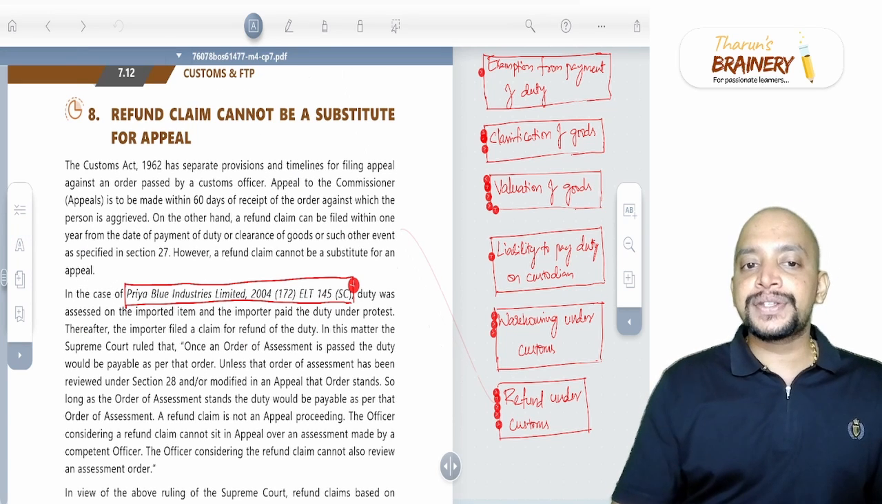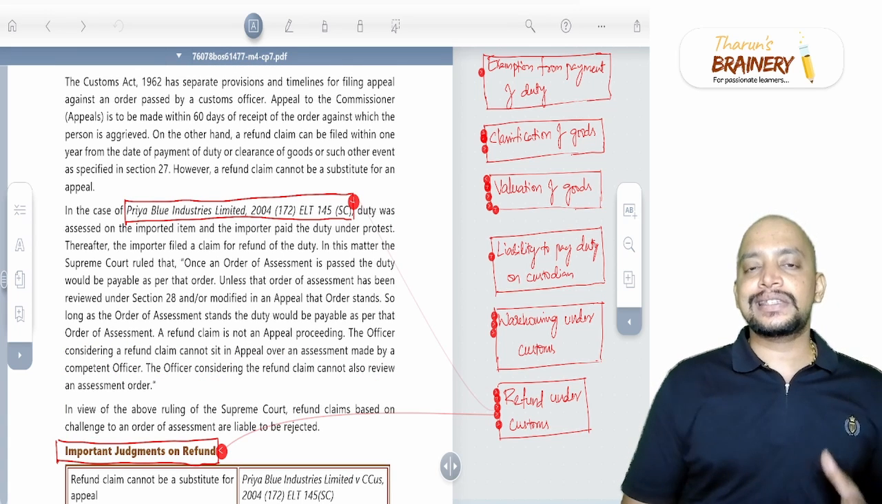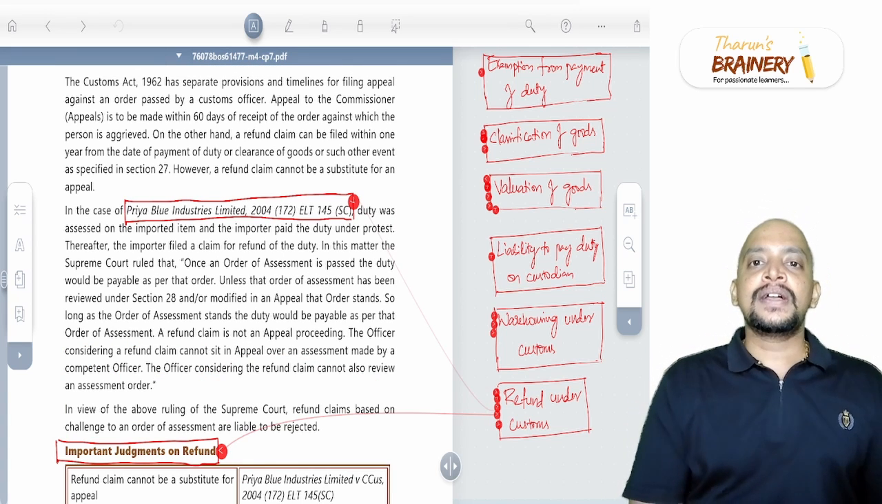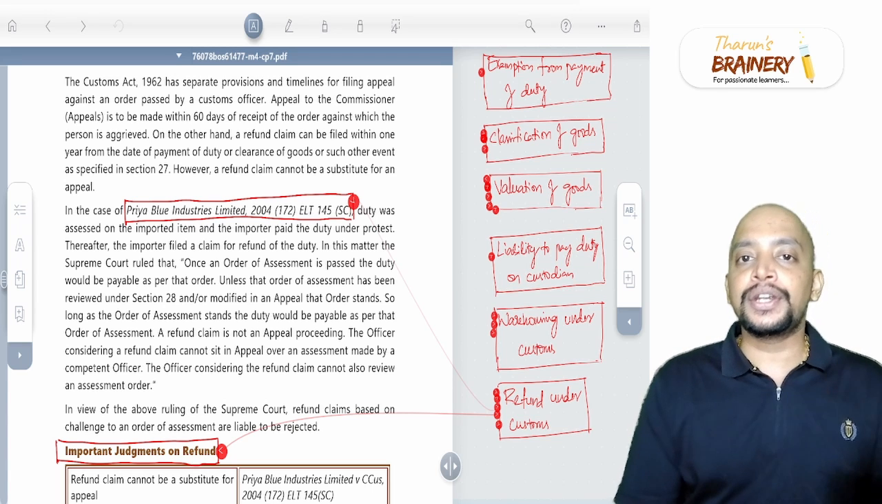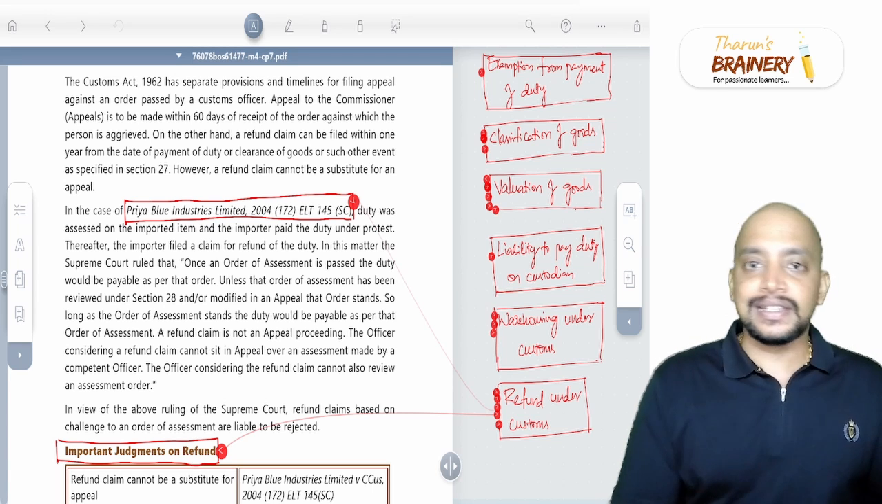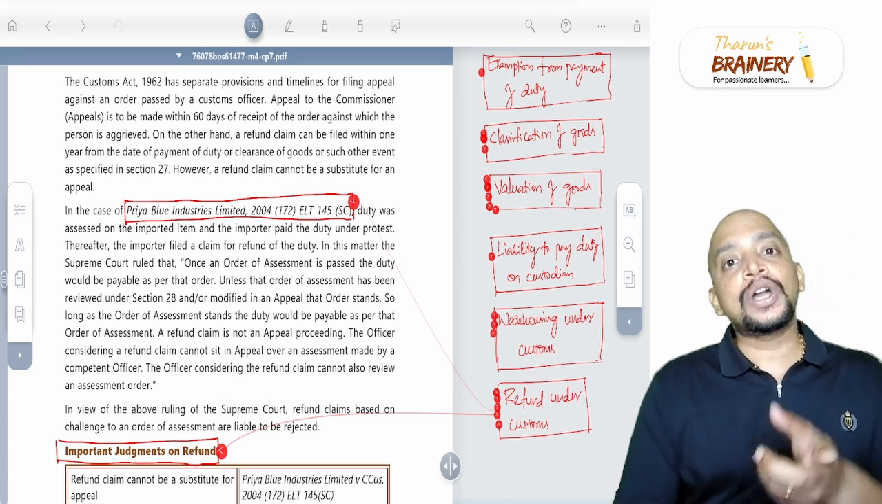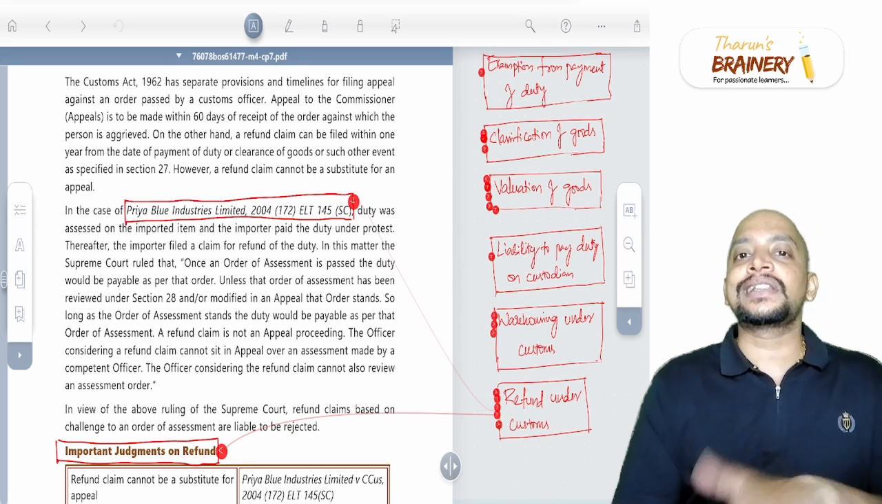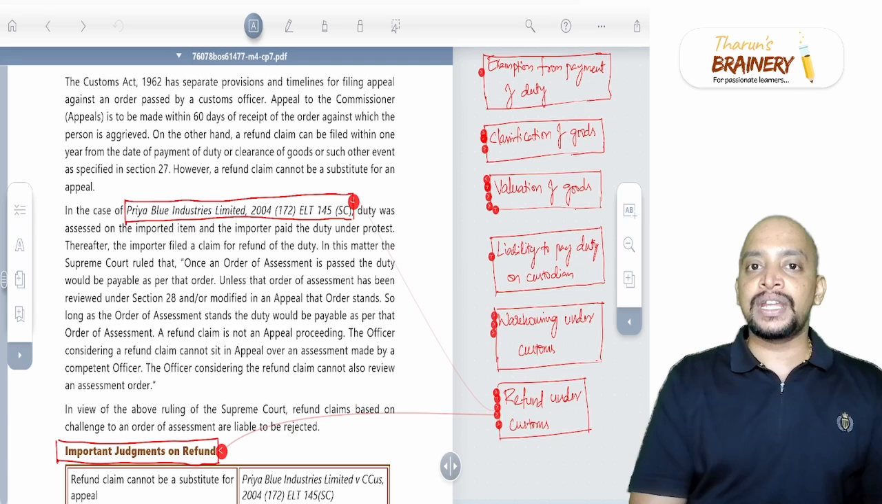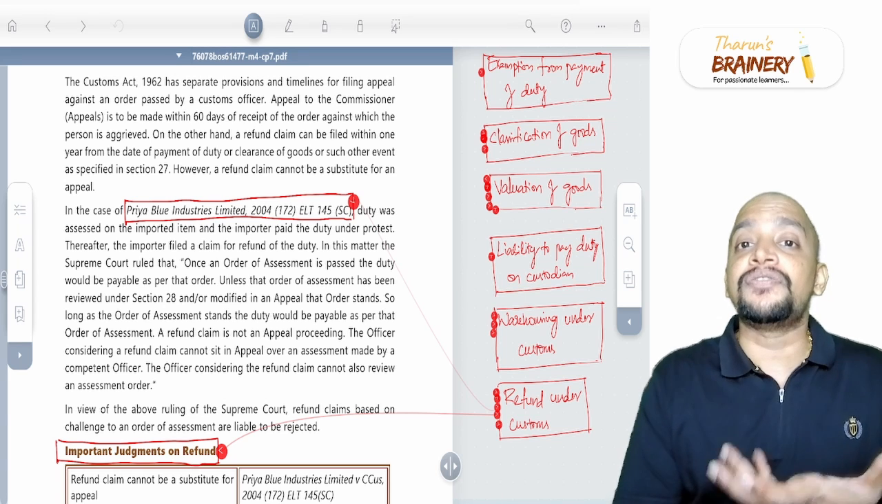So Priya Blue Industries Limited case. This case is a little different. What has happened? A person was asked to pay some duty and he paid the duty, but he came to know that it is excess. He paid the duty and he should have gone for appeal. Instead of going for appeal, he made a refund application stating that I have made some excess payment of duty. That is not the correct method of redressal.